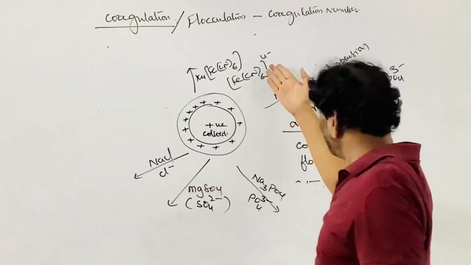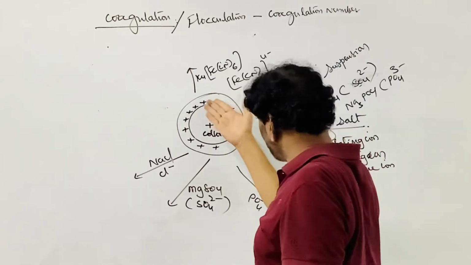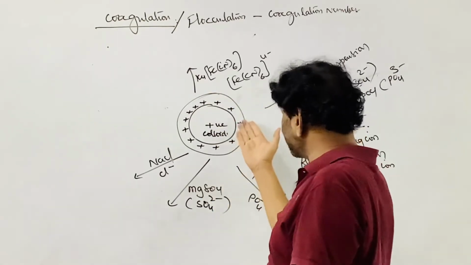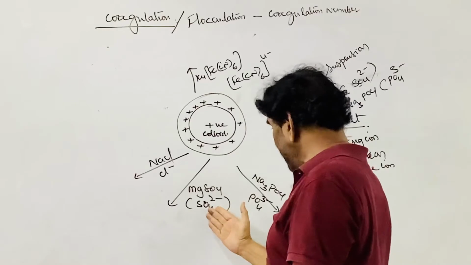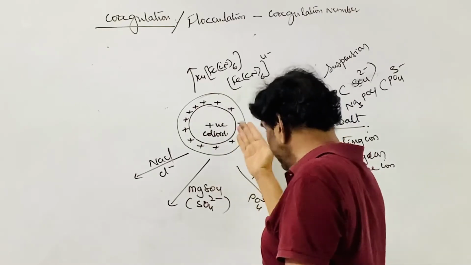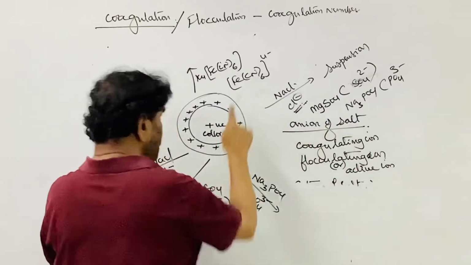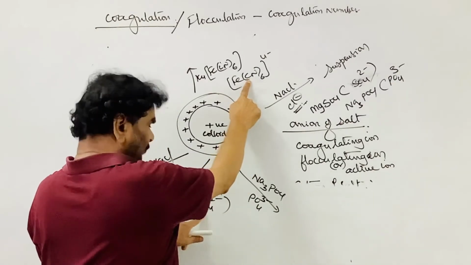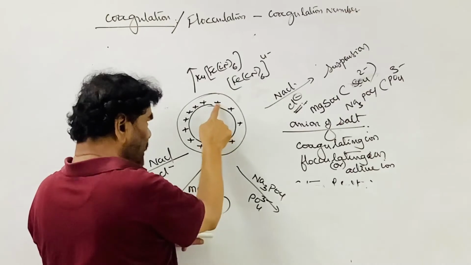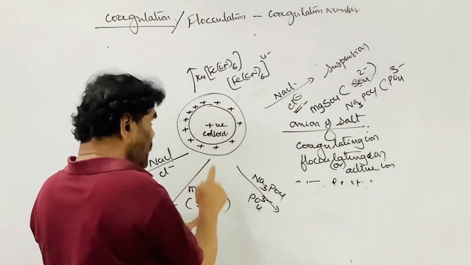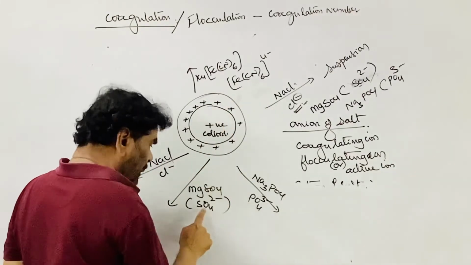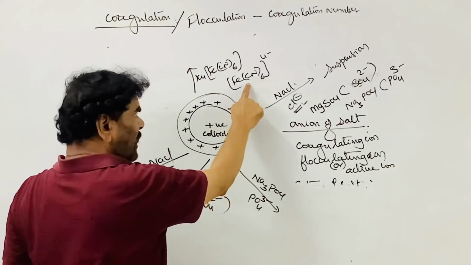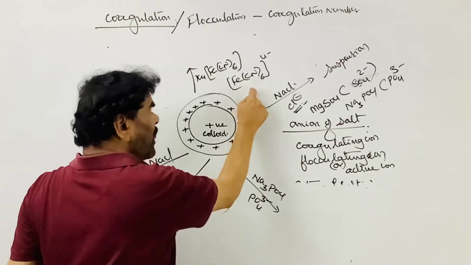So one ion is neutralizing the 4 positive charges on the colloid. One ion is neutralizing the 3 positive charges. One ion is neutralizing only 2. So if you compare this and this, one ion neutralizes 4 units of positive charge, while one ion of this neutralizes 2 units of positive charge. So 2 sulfate ions are equivalent to 1 ferrocyanide ion.